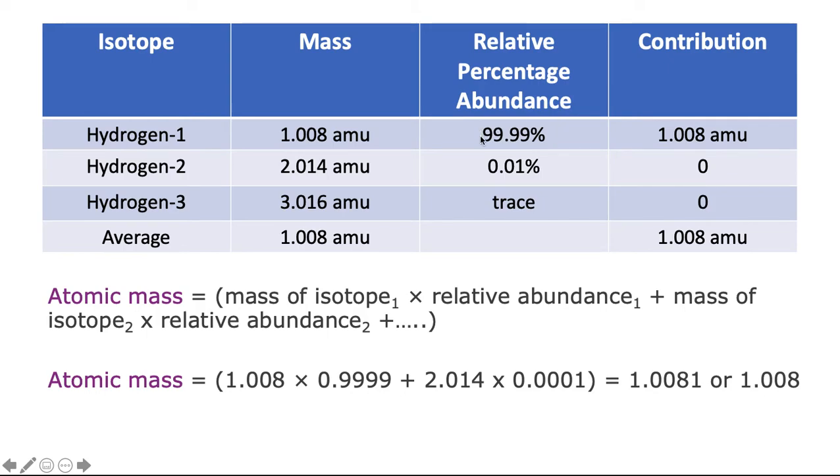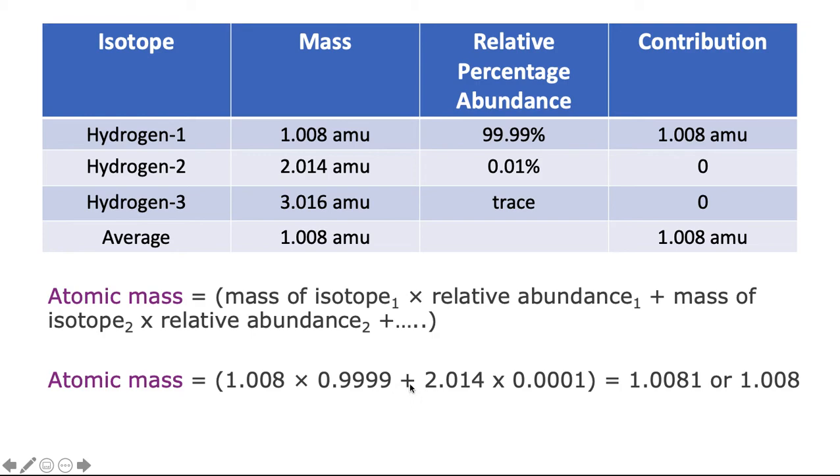When we do percent abundances, we cannot use percentages, so we have to convert these numbers to regular numbers by dividing by 100. So if I take 99.99 and divide by 100, I get 0.9999.